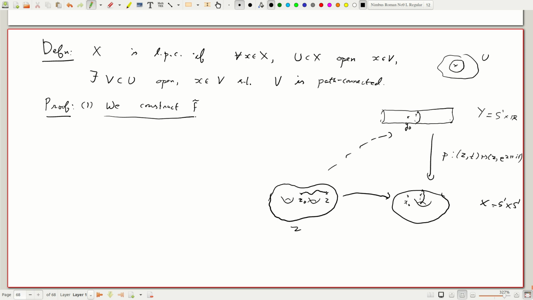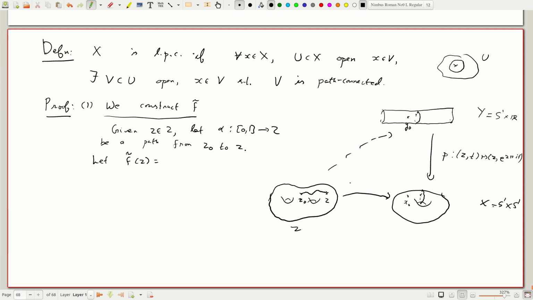Okay, so given Z in Z, let me say alpha, so this is going to map [0, 1] to Z, be a path from the point Z0 to Z.